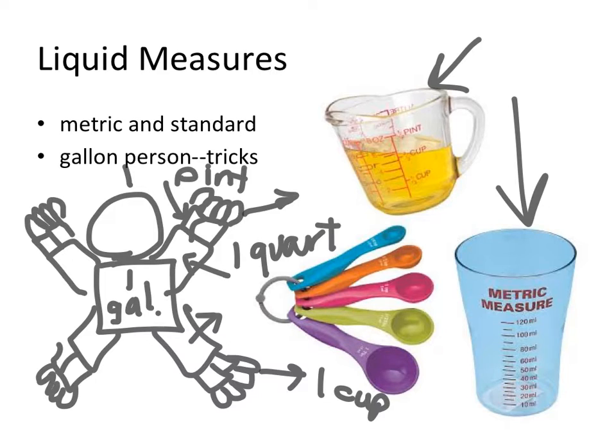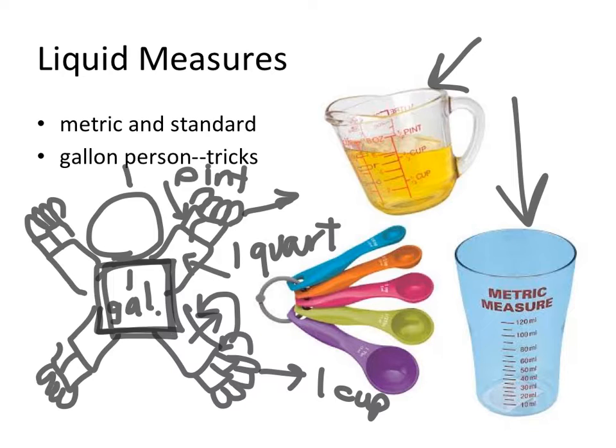So by looking at our gallon person, we know that there are 2 cups in every pint, 2 pints in every quart, 4 quarts in each gallon, and then we can look at our gallon and figure out how many cups would be in a gallon or how many pints would be in a gallon by just counting up how many are attached.